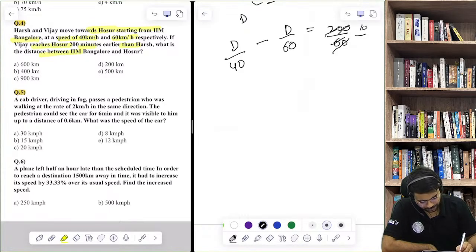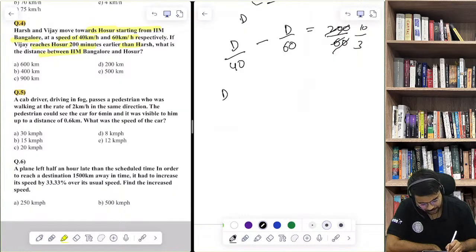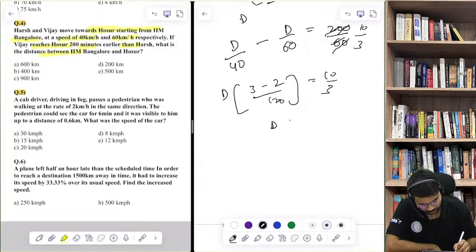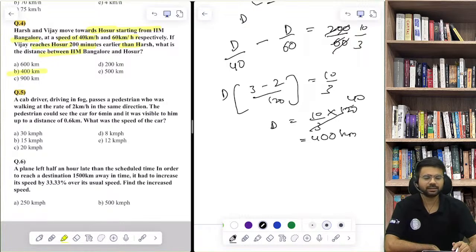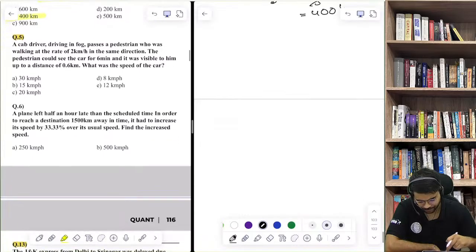This will be 10/3. Now you can take d common, and the LCM of 40 and 60 is 120. So I'm directly writing 3 minus 2 upon 120. That is 10/3. So distance will be what? 10/3 into 120. This will be 400 kilometers. So the distance between IIM Bangalore and Hosur is 400 kilometers. Let's move on to question number 5.